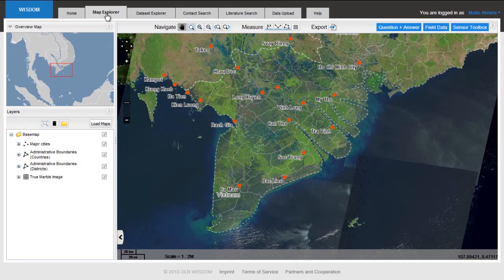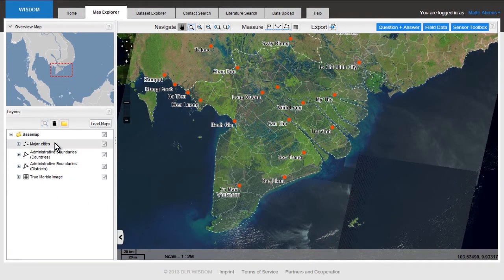You can see that the Map Explorer consists of three different elements. Here is an overview map where you can see where you are located. We are here in the south of Vietnam in the Mekong Delta. Then we have a map viewer where you can view your map. In this case, we have a nice satellite image of the Mekong Delta with the arms of the Mekong River entering here into the ocean and different seas displayed. And we have here a legend area where we have information about what type of data is displayed.